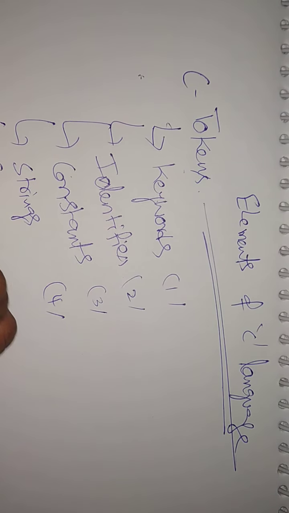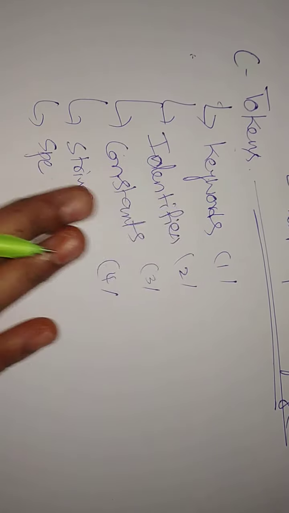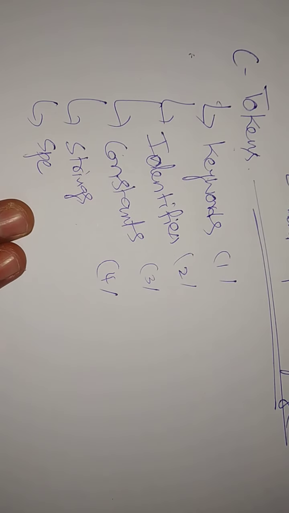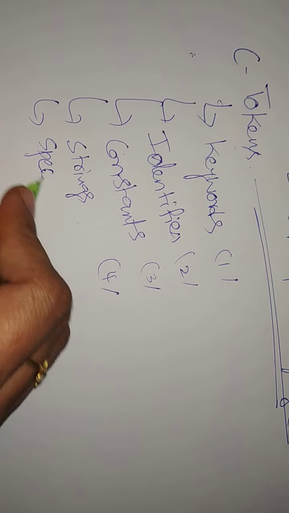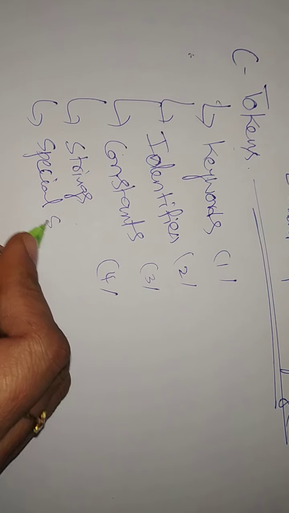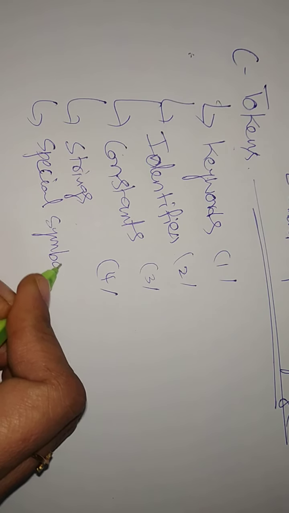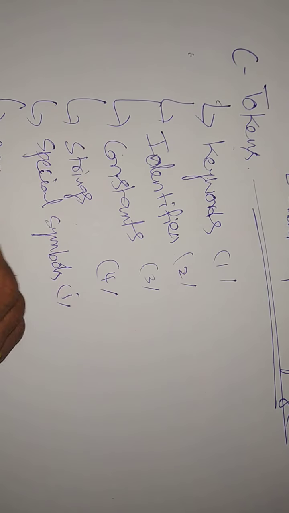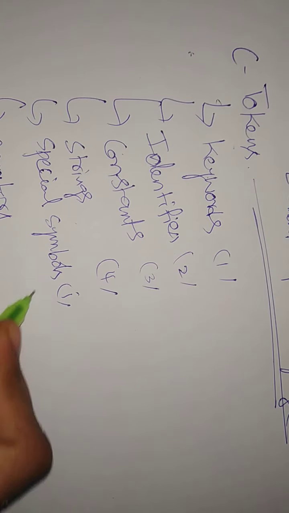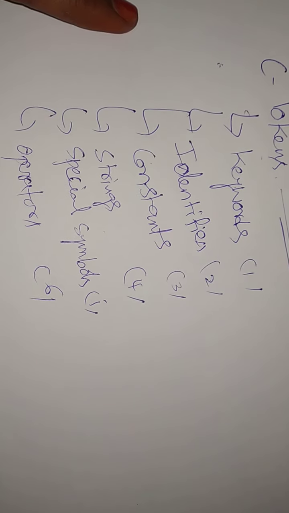Fifth one is special symbols. These are all the primary elements to develop a C program. And next are operators, the sixth one. One by one we have to learn.